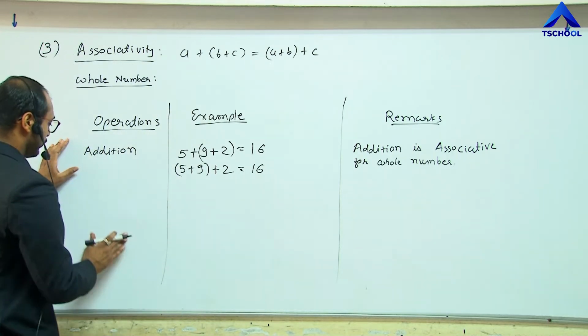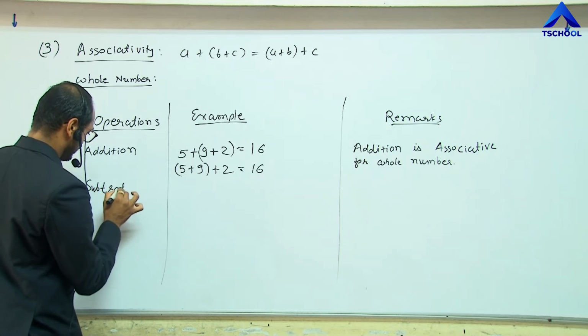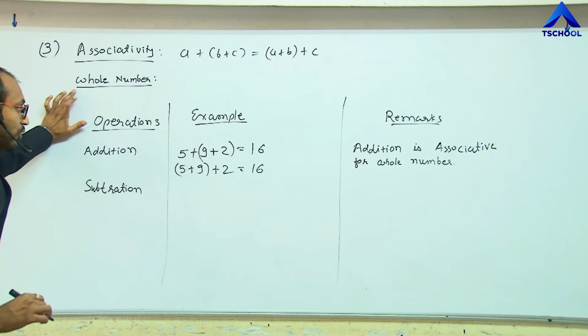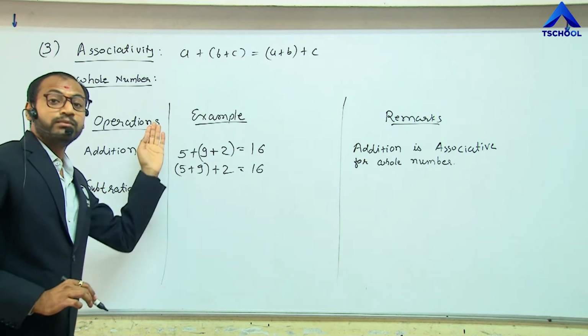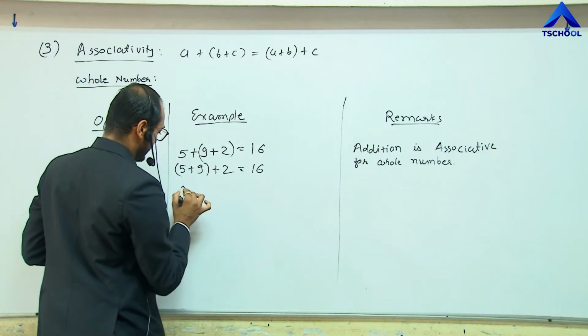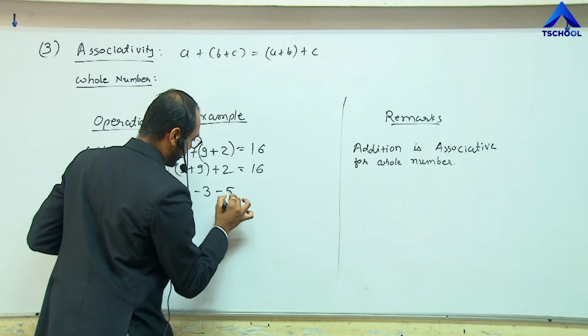Now let me perform the operation subtraction, taking the numbers from the whole number system. For the subtraction operation, let me take 7 minus 3 minus 5.